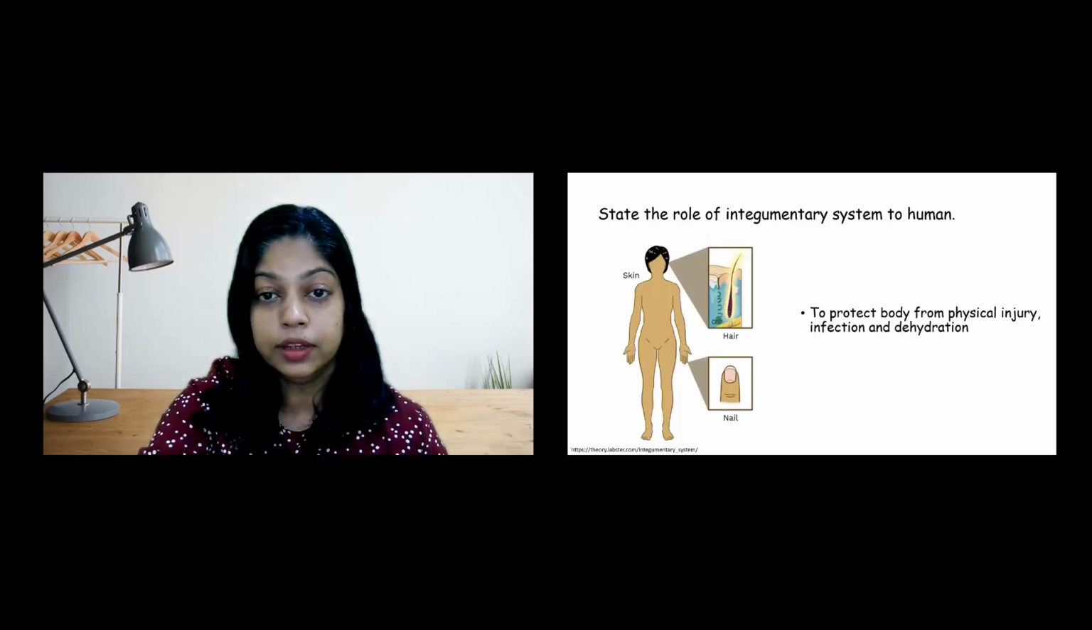The integumentary system consists of the skin, hair, nails, and some glands. This system protects the body, prevents infection, reduces water loss, and helps in temperature regulation.